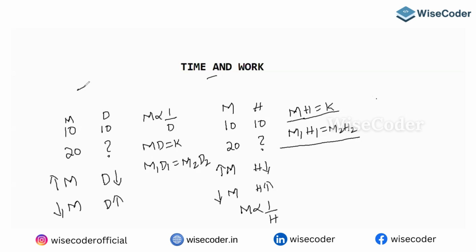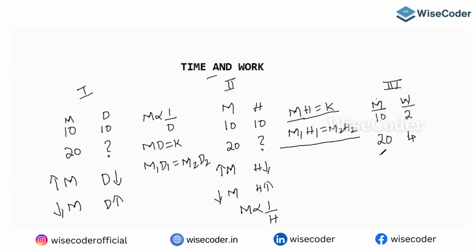So first one, second one, and the third relation. What is the third relation? We'll see about men and work. So there are 10 men, they can construct 2 buildings. If there are 20 men, they can construct how many buildings? You need to understand they are at the same efficiency. Now they will construct what? Obviously it's common sense, 4 buildings.